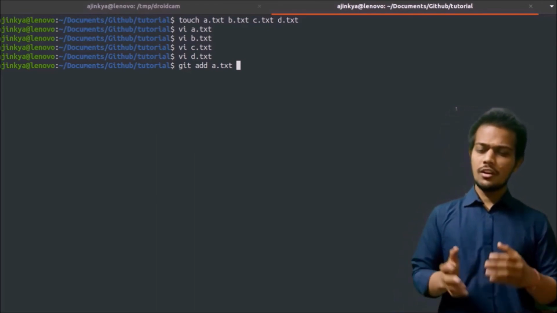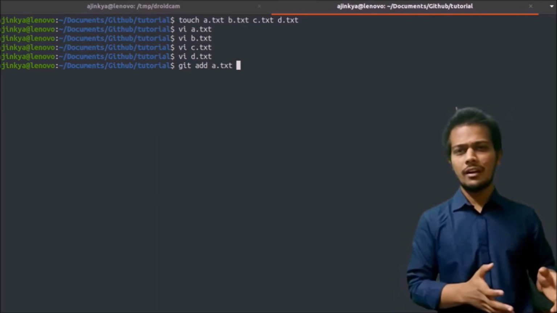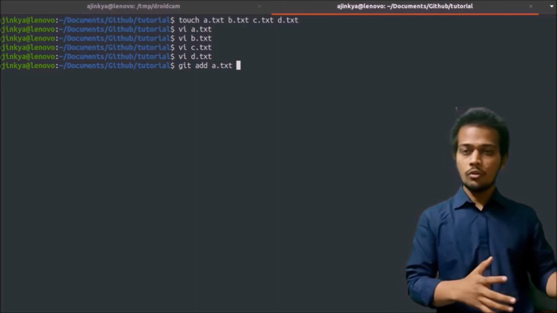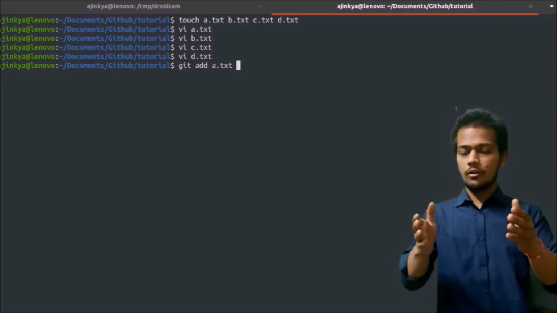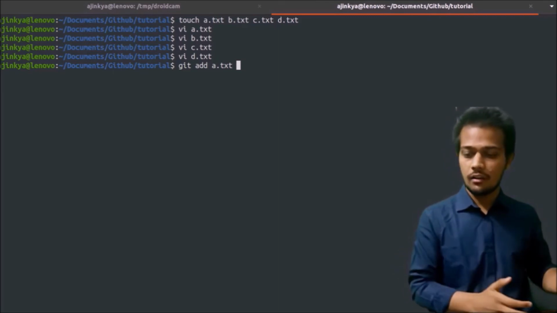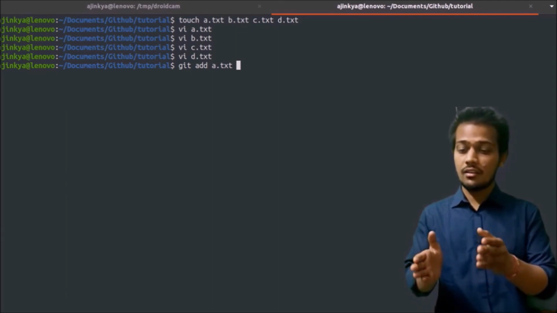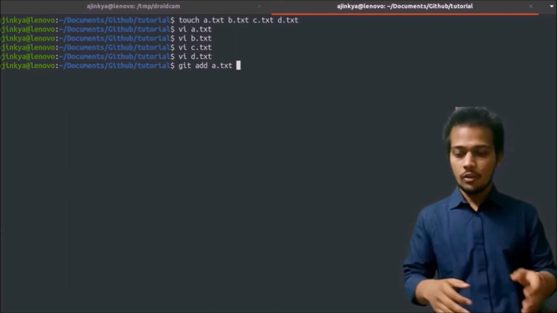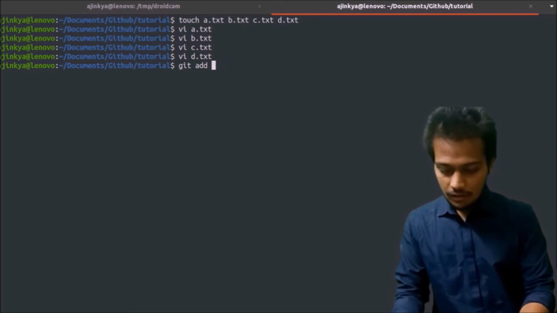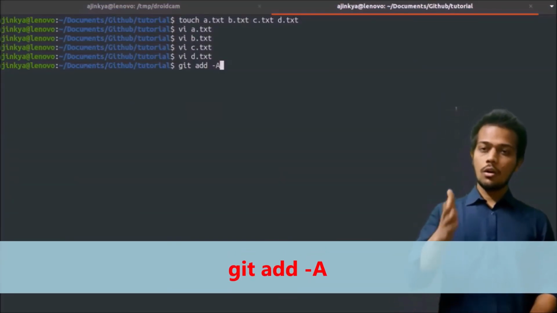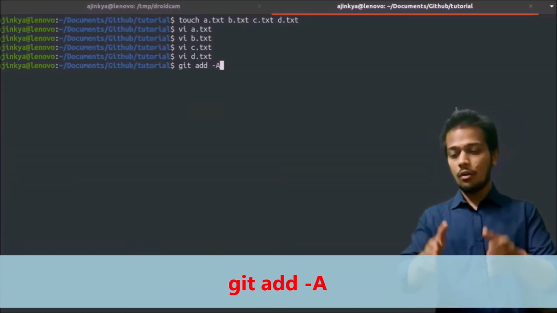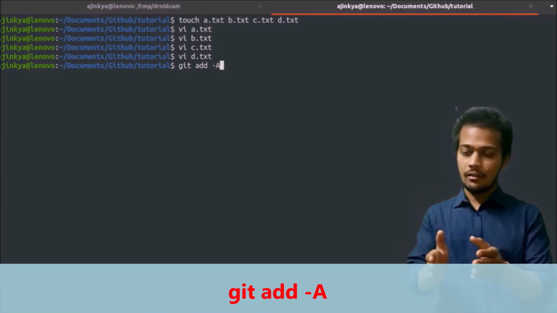But what if there is a situation where you have multiple files, like hundreds or thousands of files? What will you do? You are not going to write each and every file again and again, git add file name, git add file name. So what we can do is write -A. This will add all the files that you have added over here.